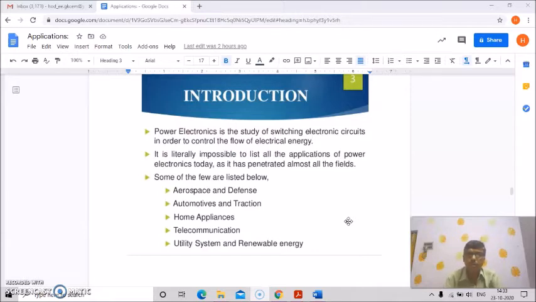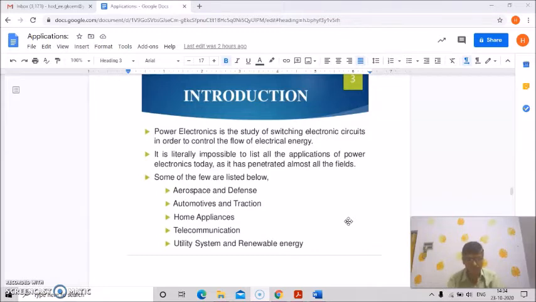And it is literally impossible to list all the applications of power electronics today, as it has penetrated almost all the fields, and a few are listed below: aerospace and defense, automotives and traction, home appliances, telecommunication, utility systems and renewable energy.